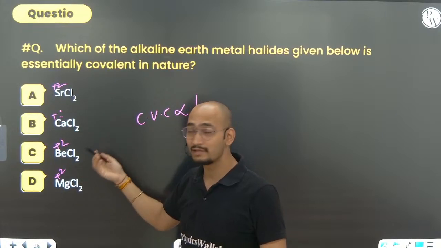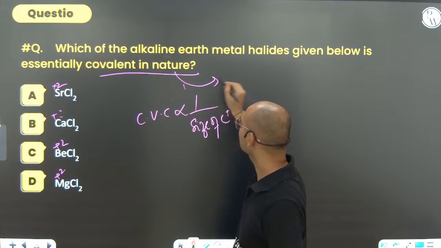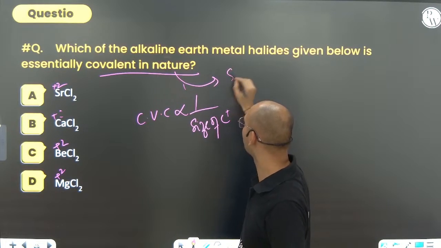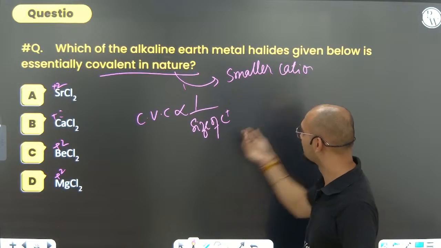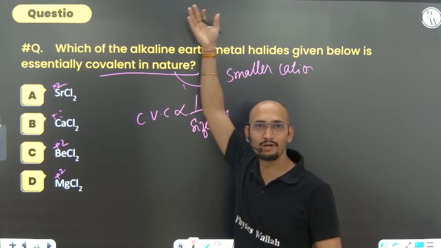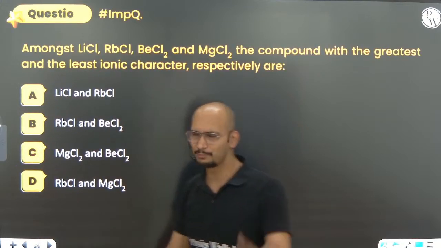What is it asking for? Essentially covalent in nature means we need a smaller cation. If a smaller cation is there, more covalent character will be there. So beryllium chloride will be the correct option. I hope it is very clear.